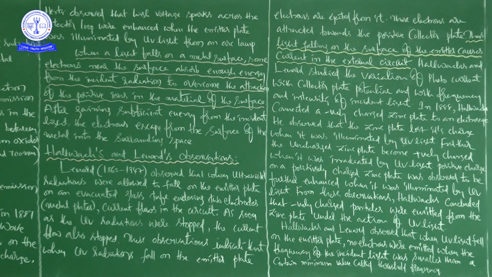In 1888, Hallwachs connected a negatively charged zinc plate to an electroscope.